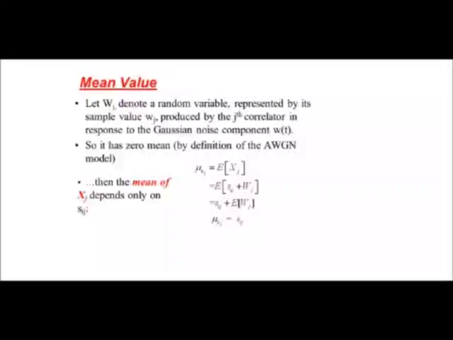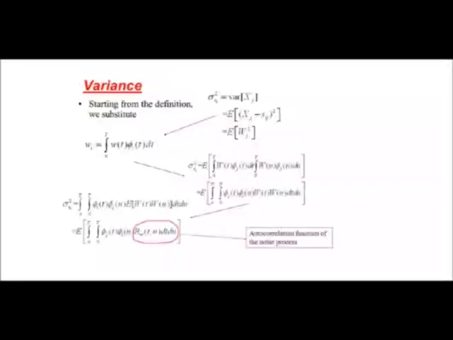Now the variance can be defined starting from the definition. So we can write wj is equal to the integral from 0 to T of w of t phi j of t.